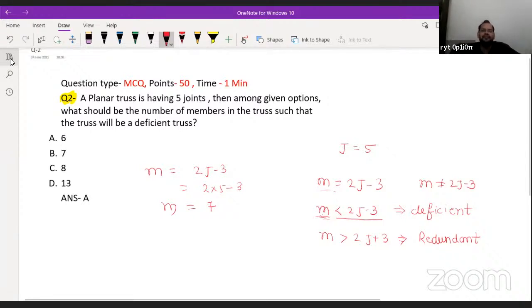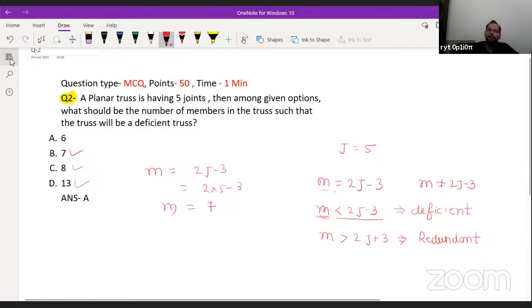But we want the deficient truss. That means the number of members should be less than 7. It can be 5, 4, 3. As you can see in the options, if the number of members is 7, then it will be perfect. If it is greater than 7, then the truss will be redundant. Only for 6 members will the given truss be a deficient truss.